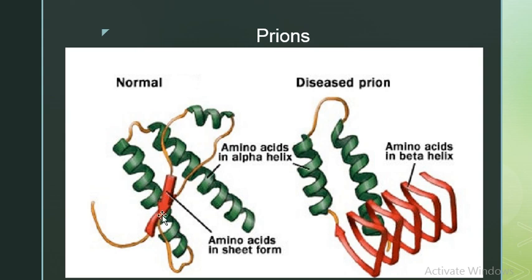Disease happens when an abnormally structured protein is present, where the amino acids are in a beta pleated sheet form rather than the alpha helical structure. The normal protein will not cause any infection, but when the prion comes into the body, it changes the structure of our normal protein and makes it like the prion structure, and then it can cause infection. I will tell you later why that structure is very important. For now, just understand that in the normal protein the amino acids are in an alpha helical structure. But in the prion, this is a prion, there is a beta pleated structure protein.